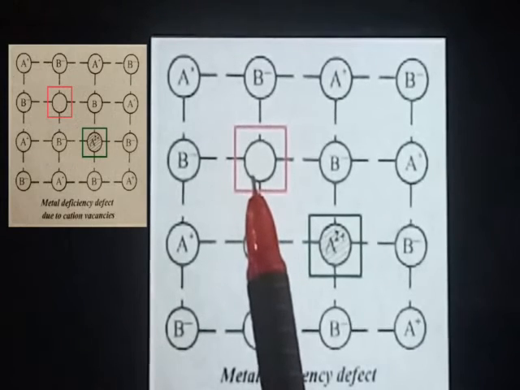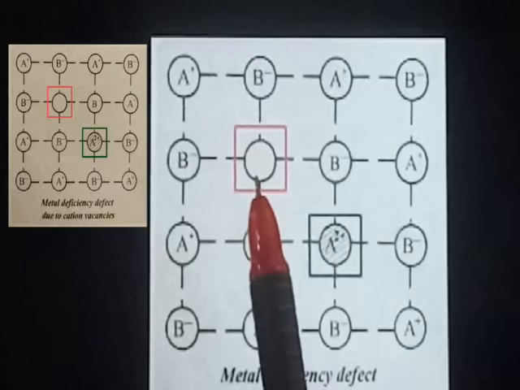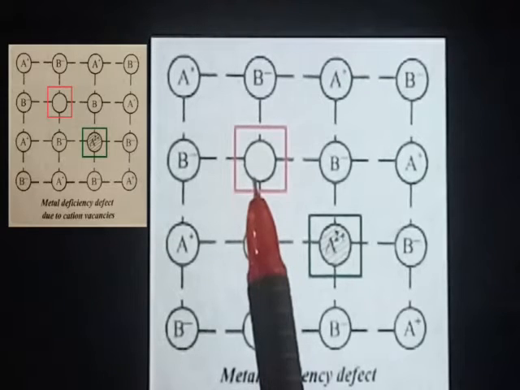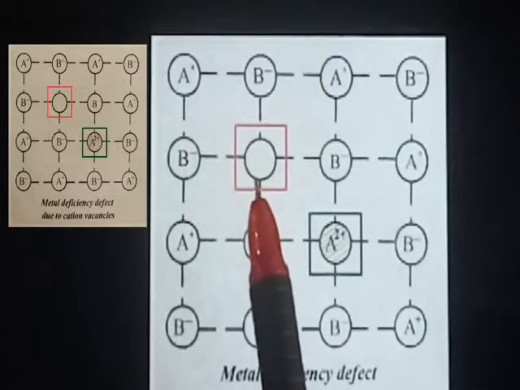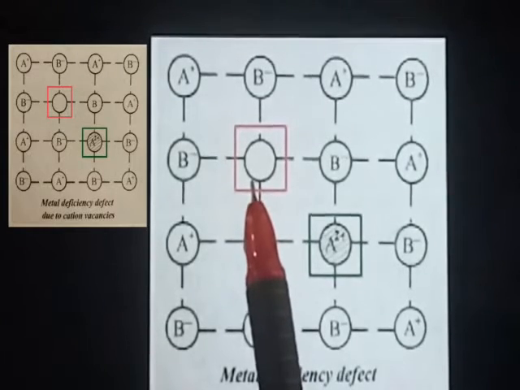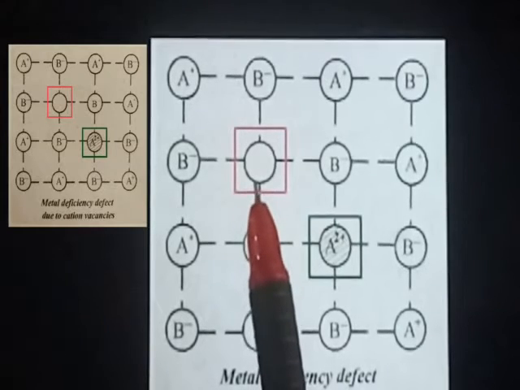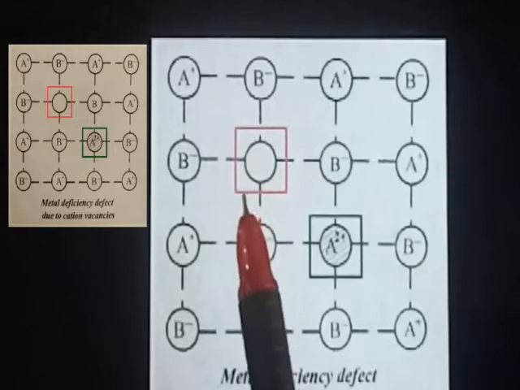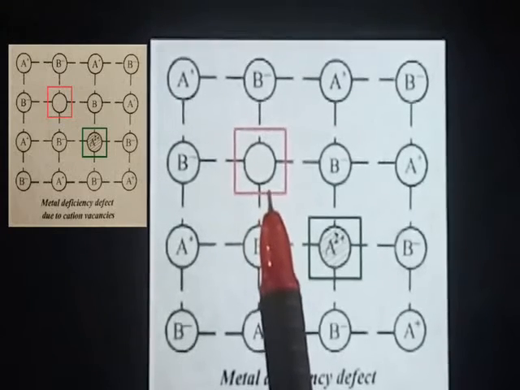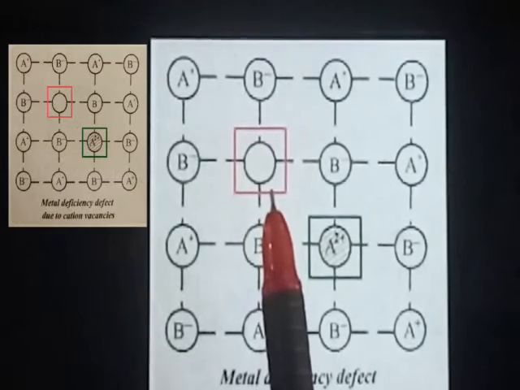So there should be a hole there. That's why an extra negative charge is created here, because one positive charge is missed from the original position. That's why an extra negative charge is created here. So this negative charge is balanced by an adjacent metal ion.